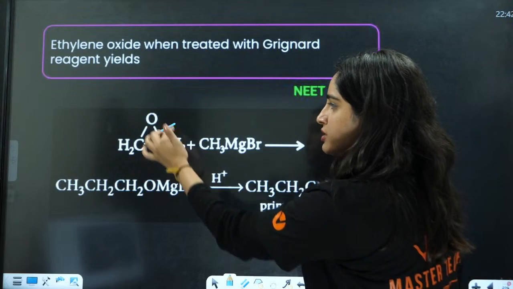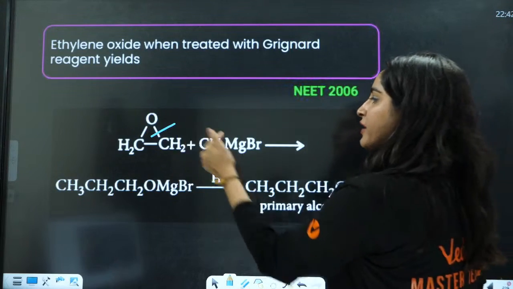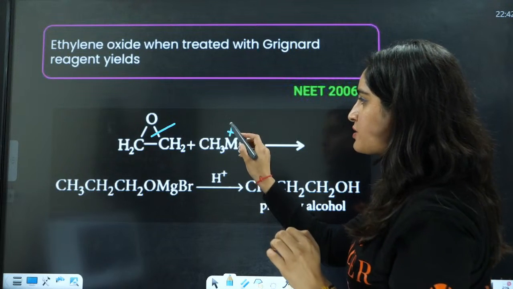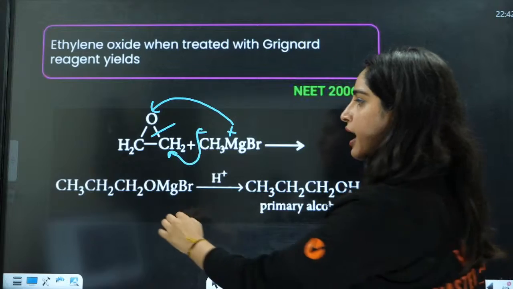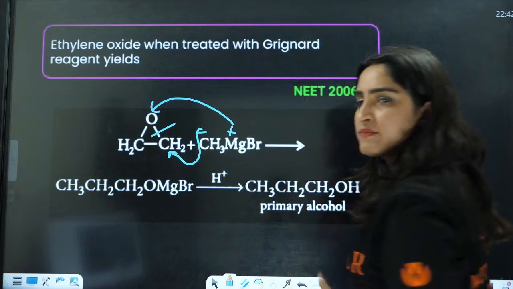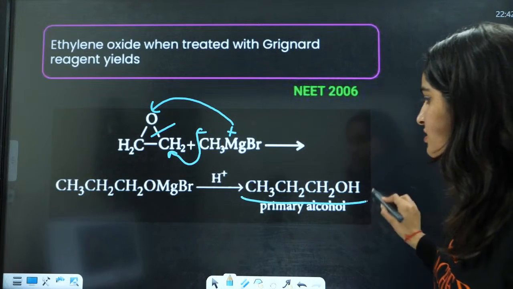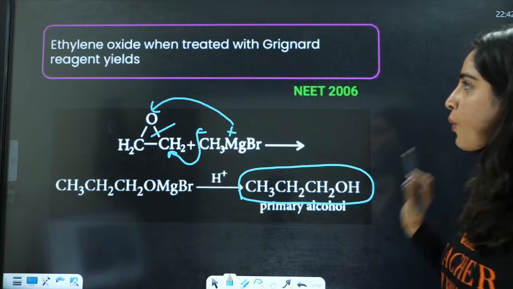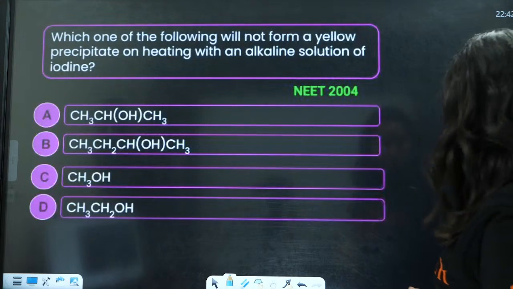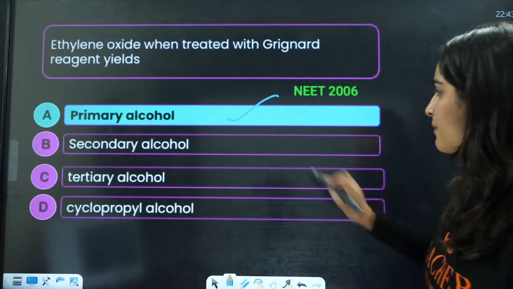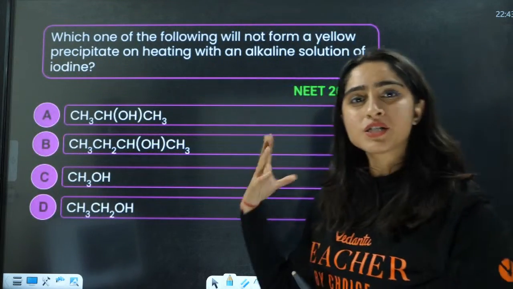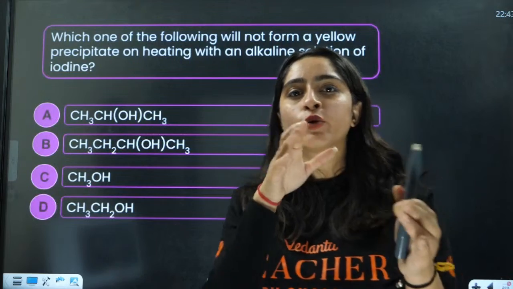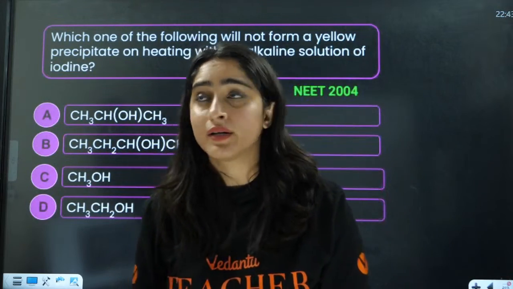This is CH2 positive, and this is O negative. With O negative, you will have MgBr. The negative CH3 will attack here. So you'll have CH3CH2CH2OMgBr. After hydrolysis, you will have CH3CH2CH2OH. So the answer is primary alcohol. Okay, this was symmetrical, so choosing which bond to be broken was easy for you, right?